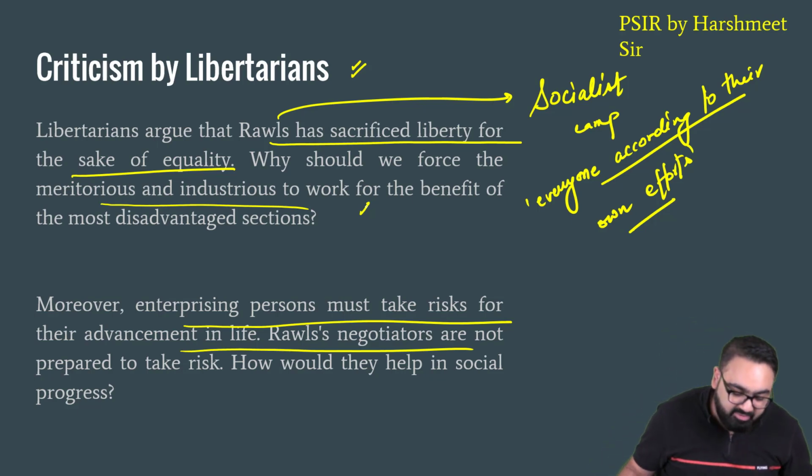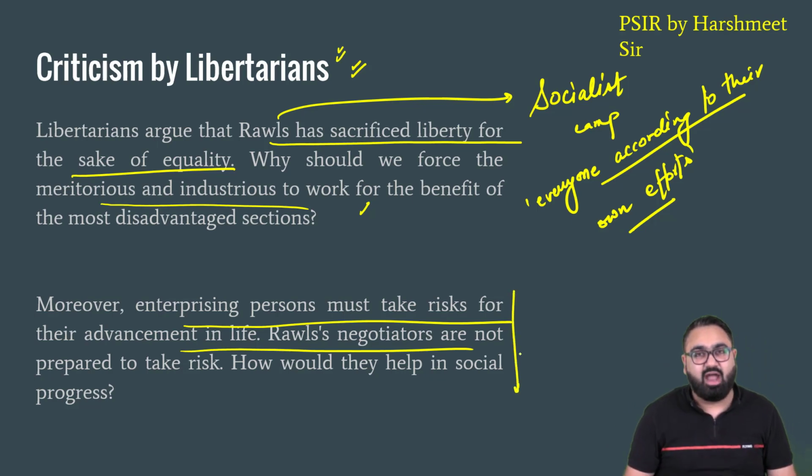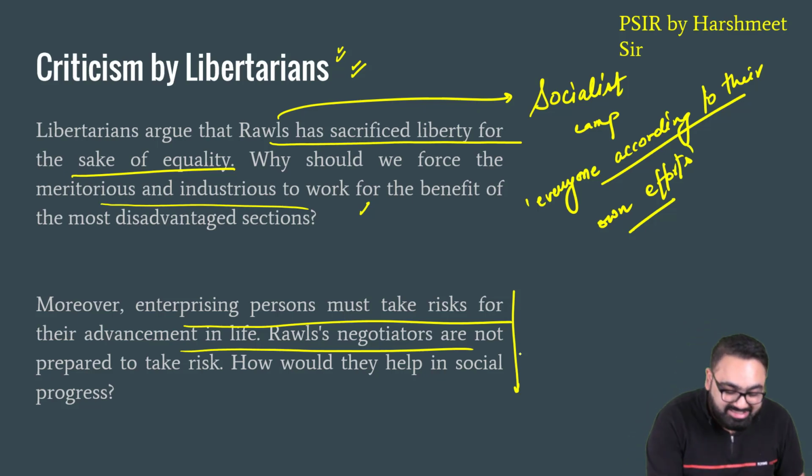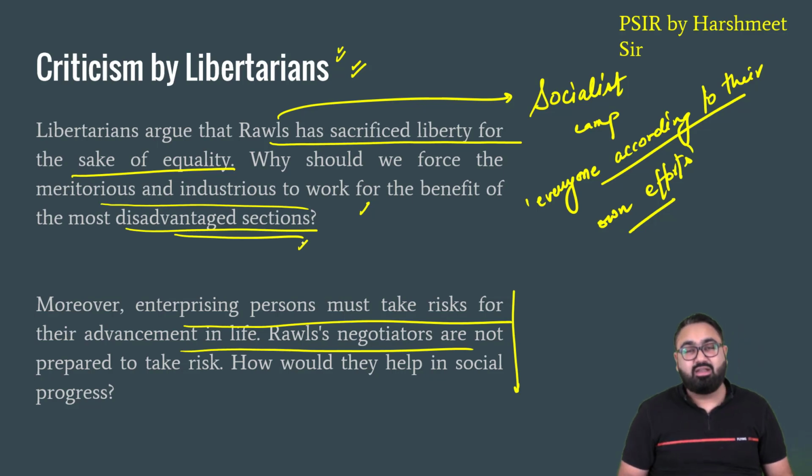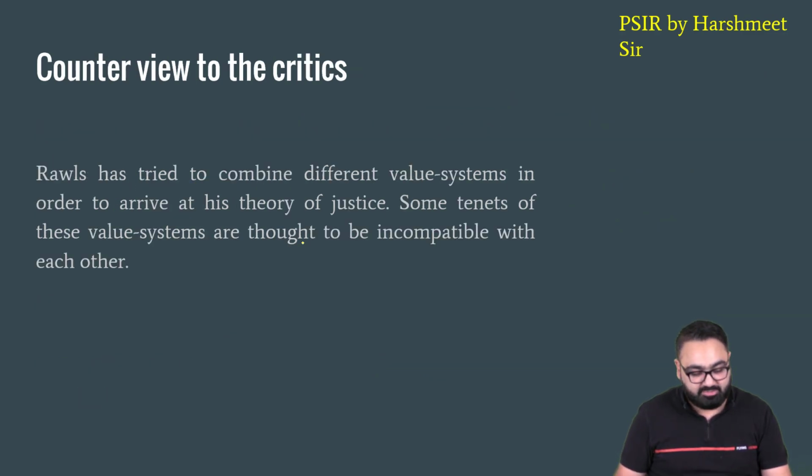So the people who have been following the theory of liberalism, they believe that John Rawls is unfairly targeting them. John Rawls is unfairly taking away money from them just to give to people who are at a disadvantaged position. Why should anyone force those who have become rich because of their own efforts to give away their wealth, to give away what they have earned? And that is a criticism that liberal thinkers have of John Rawls.